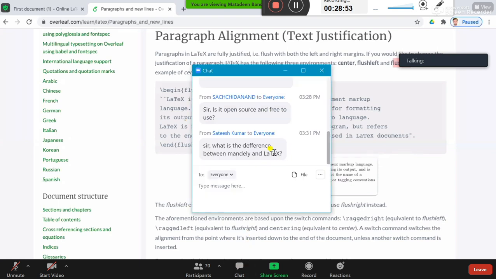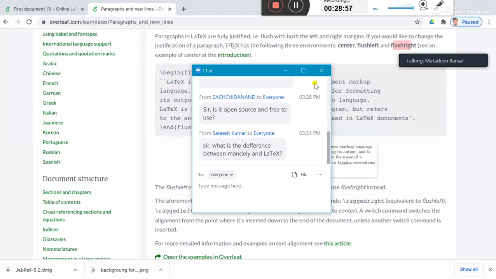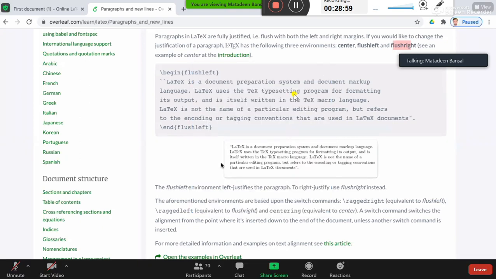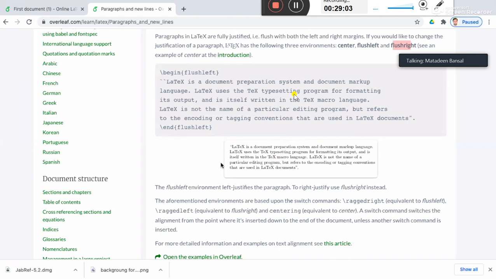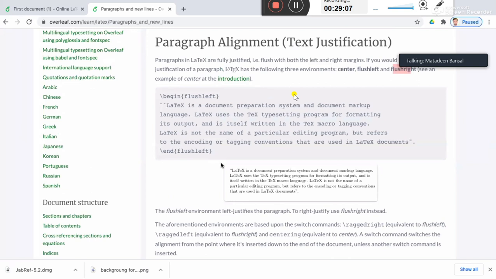Okay. So these are the commands or environments that you can use to align your paragraph in the center, the right, or the left of the document. All right. So these are the three: begin center, end center, begin flush left, end flush left, begin flush right, and end flush right.